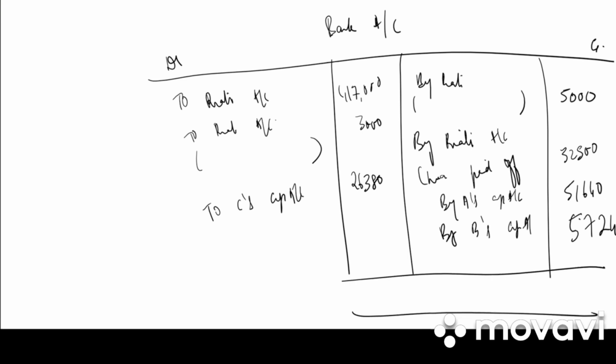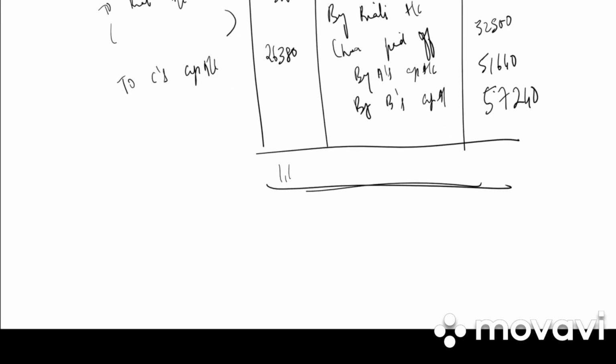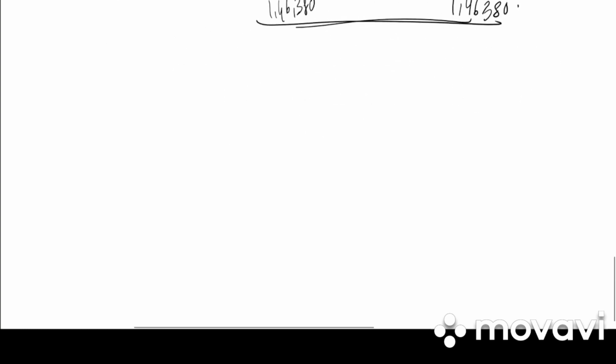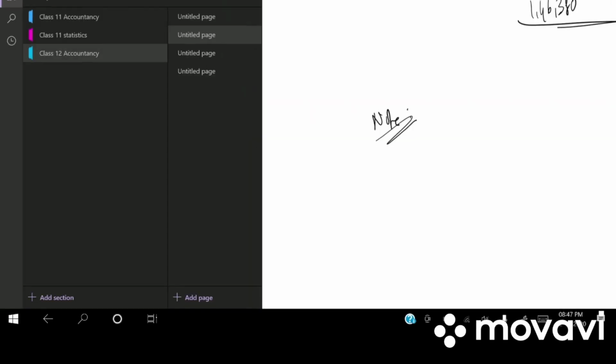So what is the total of our bank account? It is 1,46,380, 1,46,380. After the problem, write down a note. Bank overdraft is a short-term borrowing. Full stop. It is first transferred to the credit of realization account and then paid off, just like other liabilities.